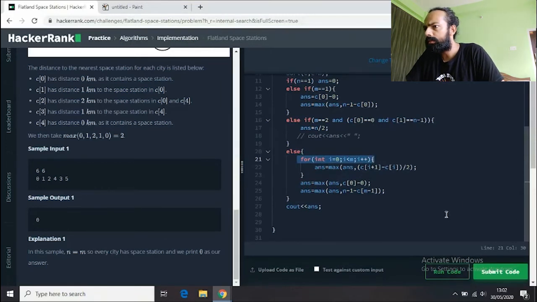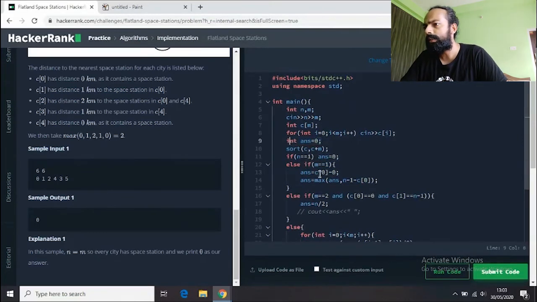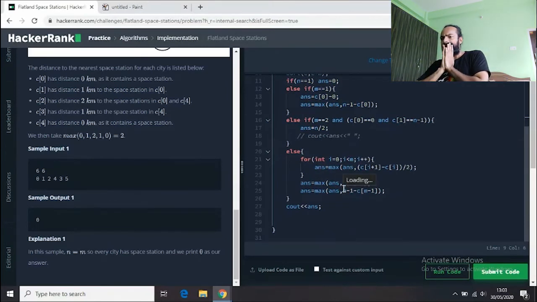Is it that the answer contains the maximum value in the beginning itself? No, that doesn't make any difference because max is a function, and when we pass two parameters, it's obviously fine. What I'm saying is, what if we just add answer equals 0 before the for loop? That doesn't make any difference, because we have already initialized the value here. If we initialize it, that doesn't insert any other conditions, it will come here only. Let me check. Just a second.